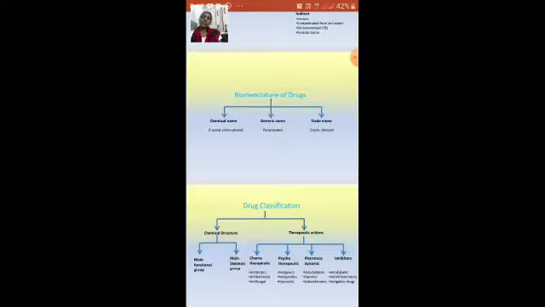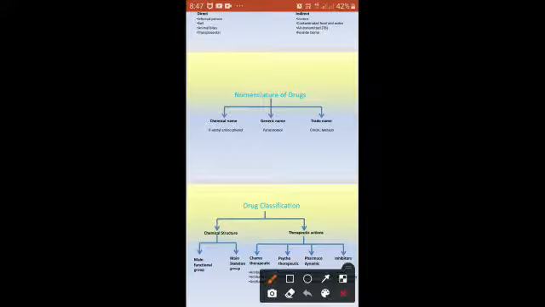So here we discuss the importance of the nomenclature of drugs. The nomenclature is broadly classified into three: the chemical name, the generic name and the trade name. For the chemical name, I have taken a simple drug so that it is easy for you.